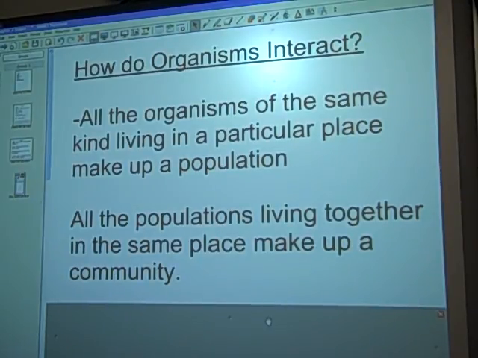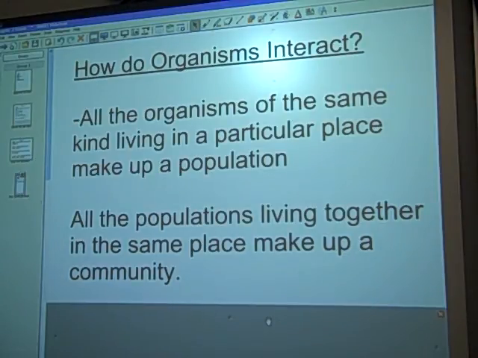Now let's go with a real example. Back to the tide pool. Okay? The tide pool, population of snails. The tide pool, population of clams, or let's go mussels. You put them together, you have a community of organisms. Does the community include the water that's there? Does it include the amount of oxygen that's in the water? No. Does it include the rock that it's in? No.